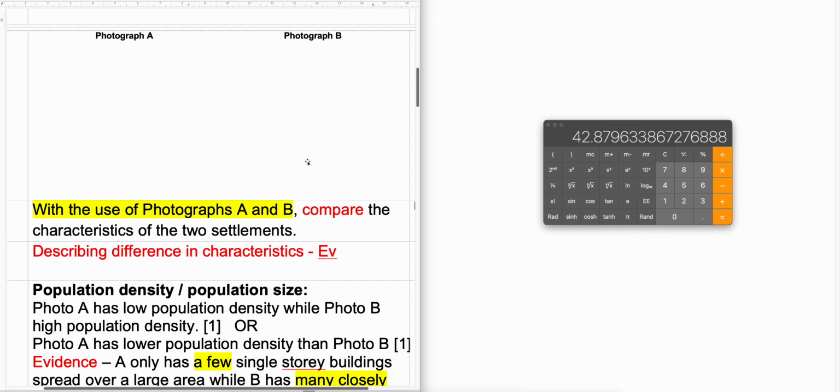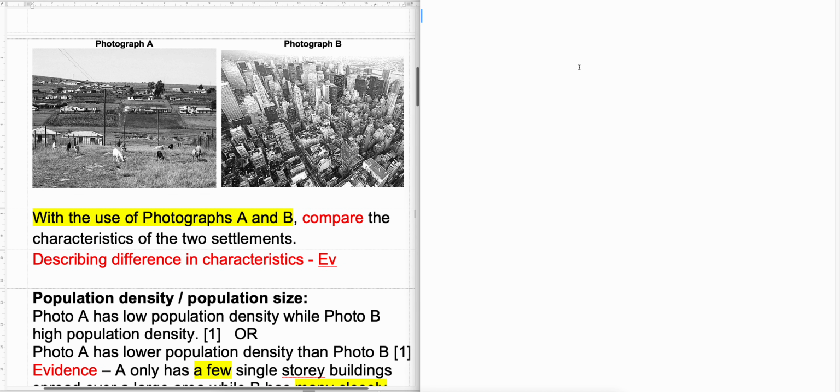Next question, comparison, is very badly done, because a lot of you forgot what you have done in Sec 1, and of course you also did not use the terms you have learned. Now this is what many of you do. One last thing, the question asks for settlement. Settlements are places where people are in. So a settlement consists of housing, education, commercial areas, industrial areas. They did not ask you to compare housing. Some of you go and compare formal, informal, so you have not answered the question. You should be comparing rural versus urban.